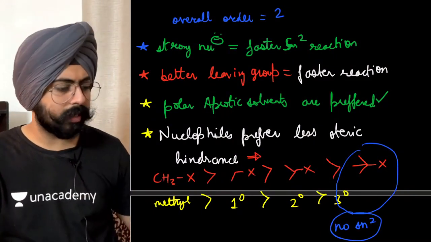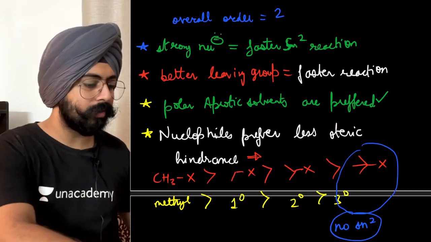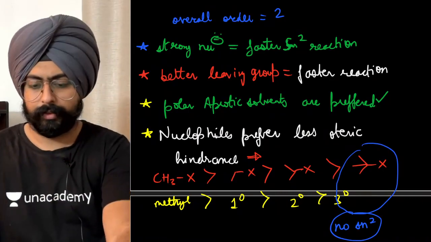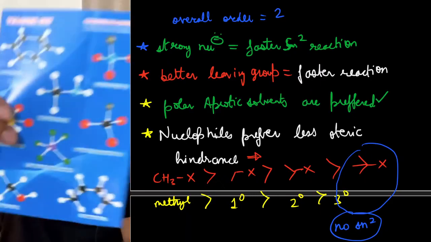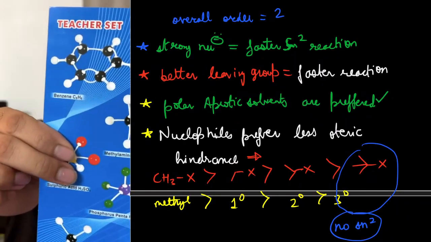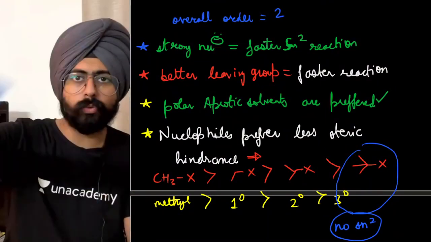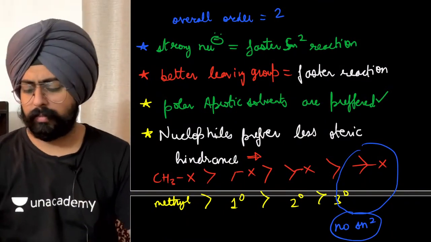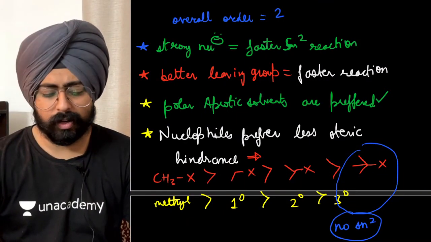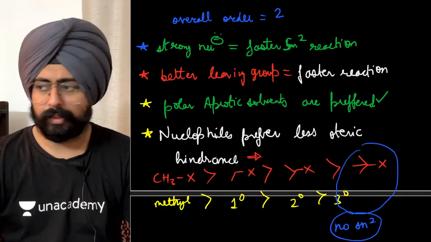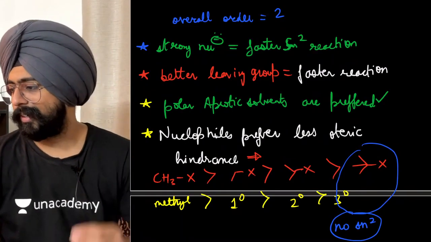Rohit, these models are available on Amazon. So the one that I have is known as the teacher set. Let me just show this to you. The one that I have is known as the teacher set, as you can see. Yeah, there is a student set available. There is a basic set available, so you can go for it. Search for atomic model on Amazon, and you will get it. Okay.